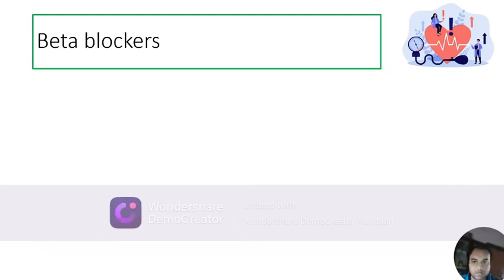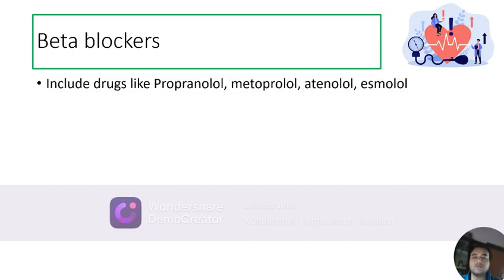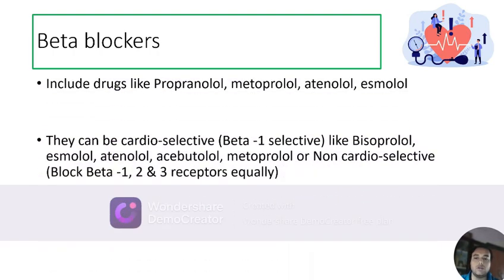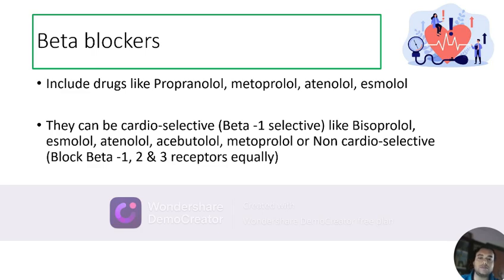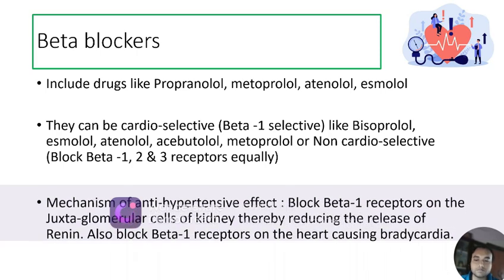Now talking about beta blockers. Beta blockers include drugs like propranolol, metoprolol, atenolol, esmolol. They can be cardioselective, that is mainly working on the beta 1 receptors, like bisoprolol, esmolol, atenolol, metoprolol, or non-cardioselective, where they will block both the beta 1, 2 and 3 receptors equally, as propranolol.